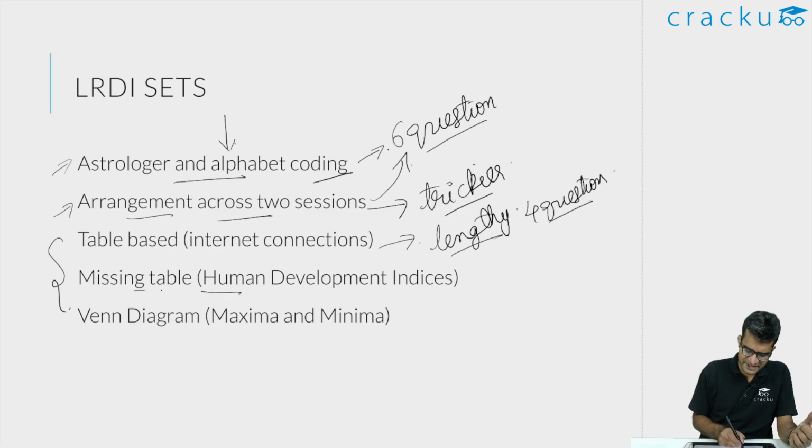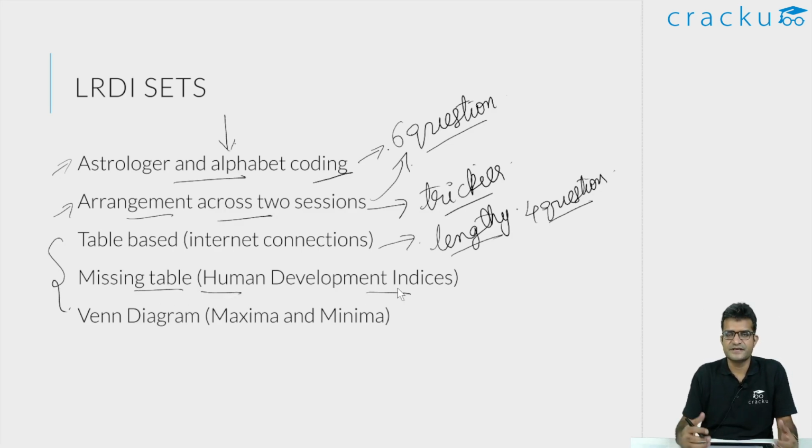The next one was a missing table set. This involved, I think, some parameters across 3 different categories over, I think, 8 countries. And once you look at the set, immediately you know that this is a missing table set. And I like solving these kinds of sets because they are similar to solving a Sudoku.